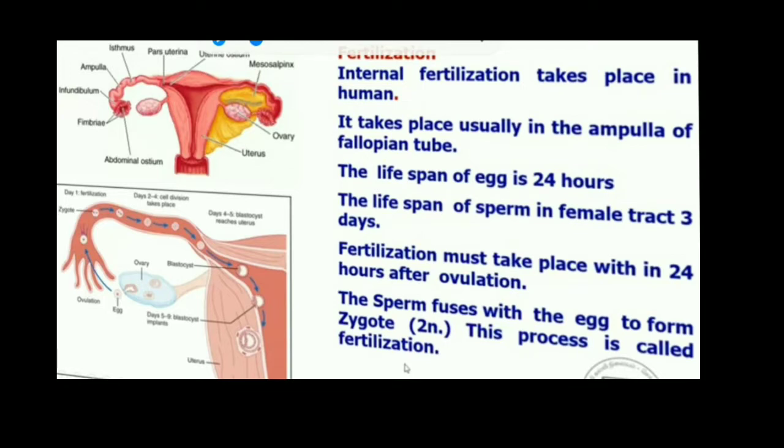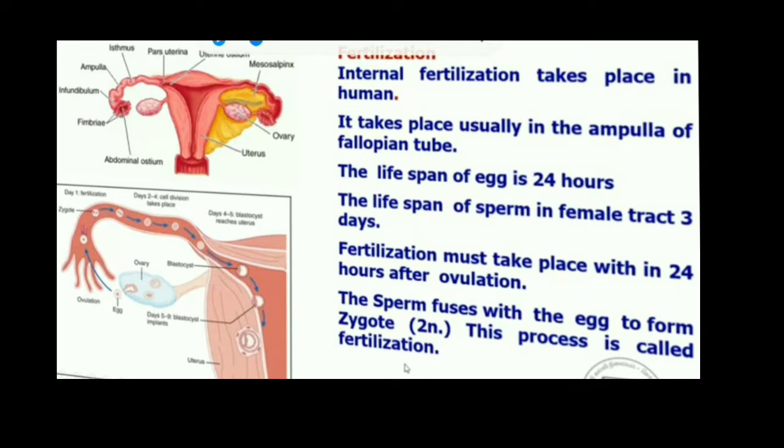Look at the structure. This is the fallopian tube. This end of the fallopian tube is called the ampulla of the fallopian tube. It is a funnel-like structure. This is the ovary. The egg is released from the ovary and enters into the fallopian tube. Here the sperm is there. Fertilization takes place in the fallopian tube and the zygote is formed. Since the fertilization takes place inside the female reproductive tract, the fertilization is internal fertilization.